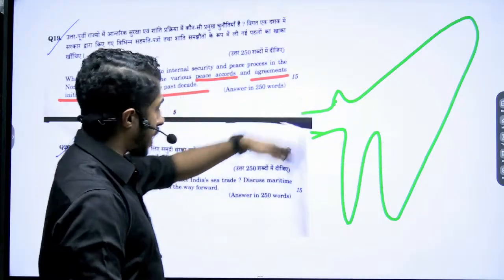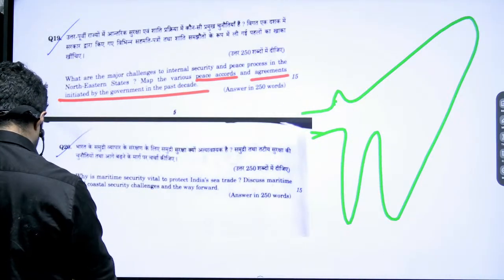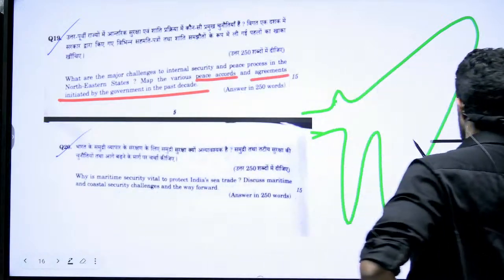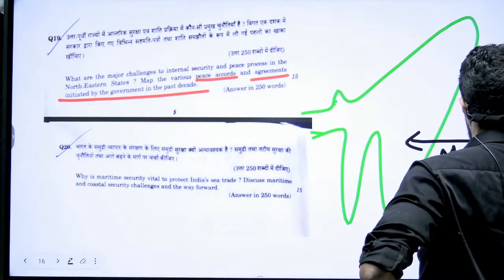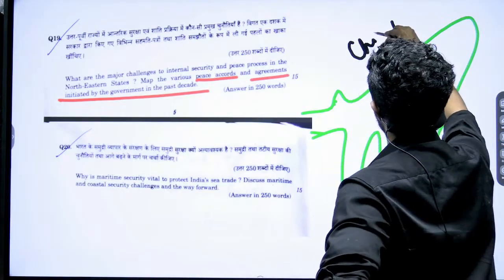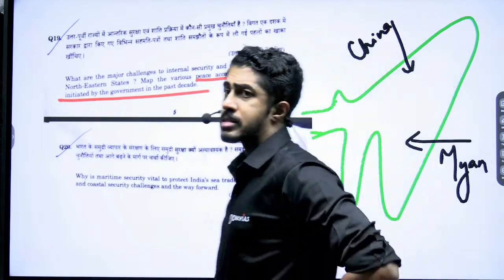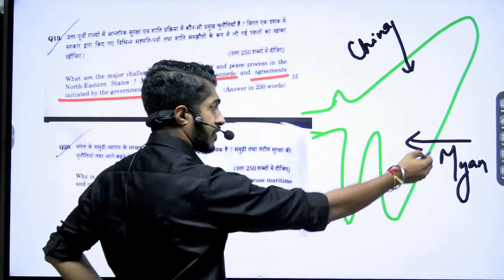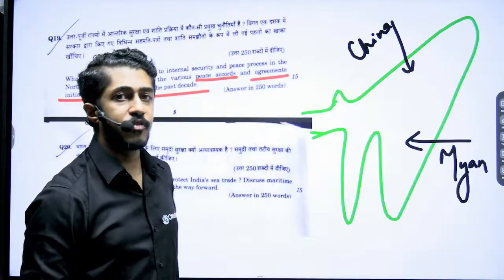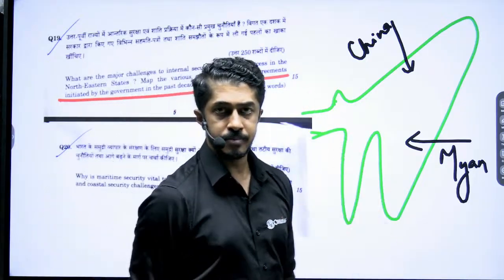So when you draw the map, what is the advantage? One, Myanmar. The other one, China. Correct? These two influences are there. From here you are having drugs and weapons coming in. From here you are having China influencing anti-India sentiments.